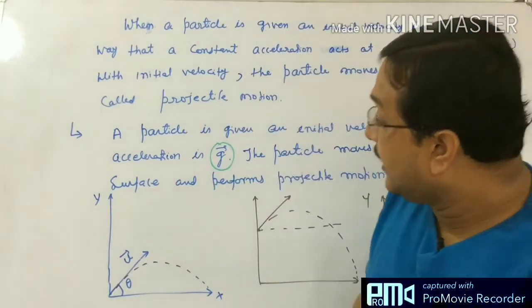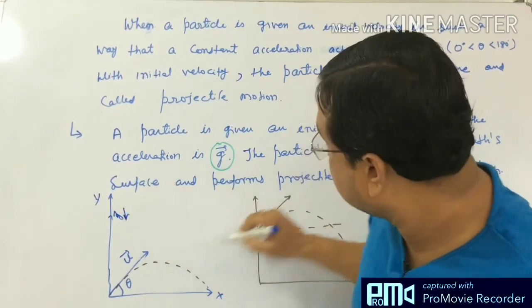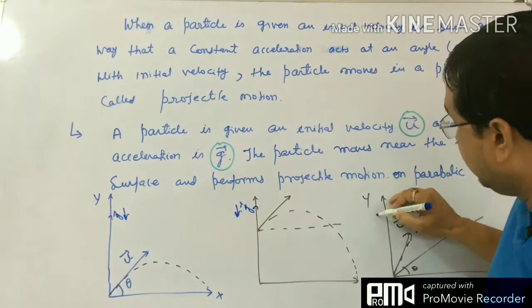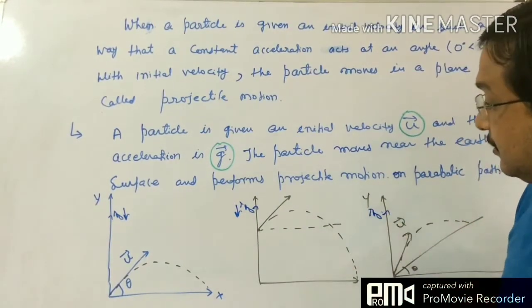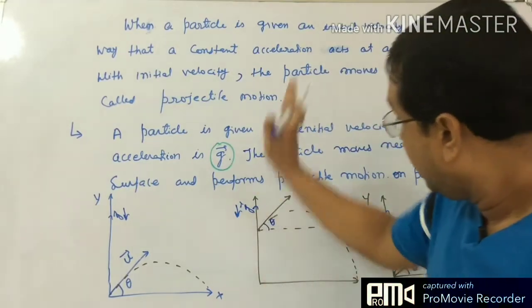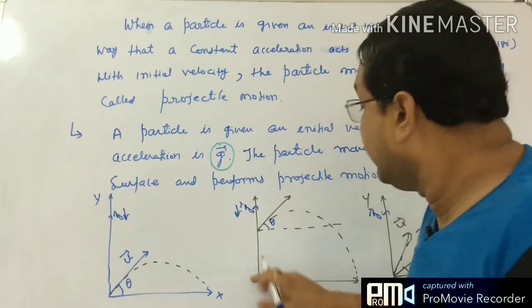What is the meaning? Here g acts on this axis only, in the downward direction. But the initial velocity is not at 0 degree. Sorry, not 180 degree like this.